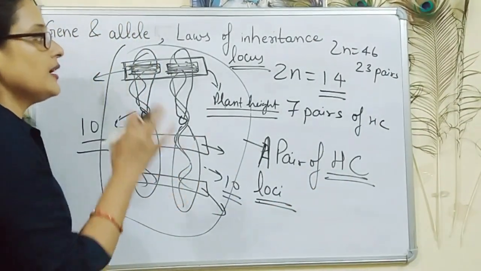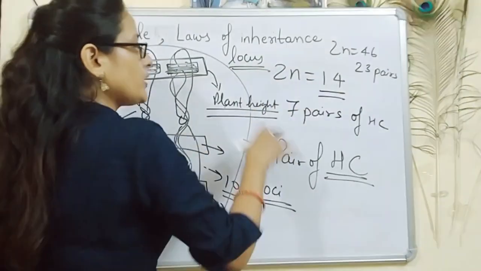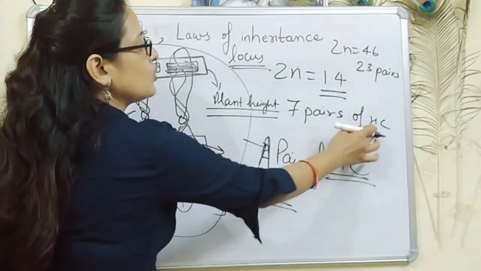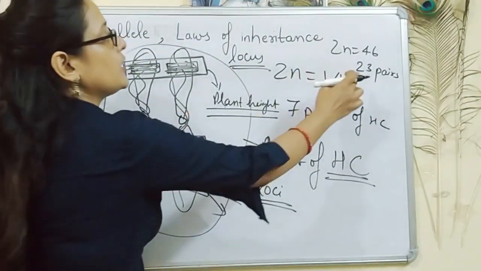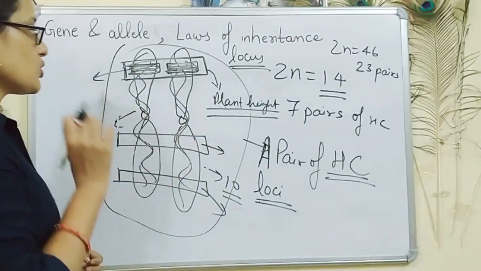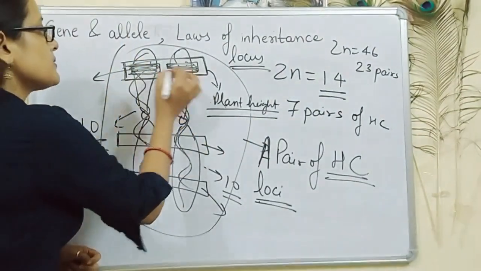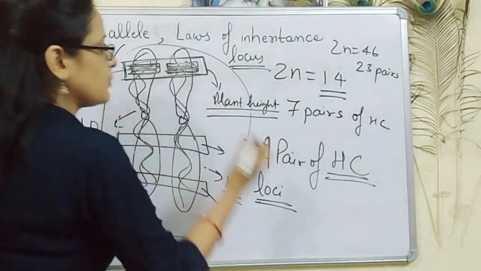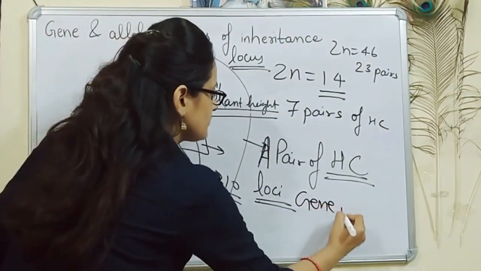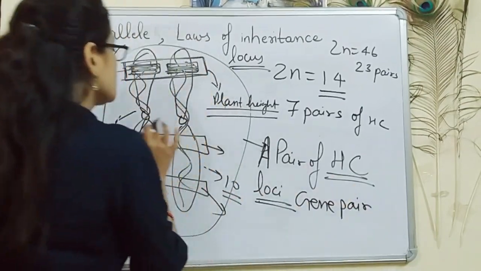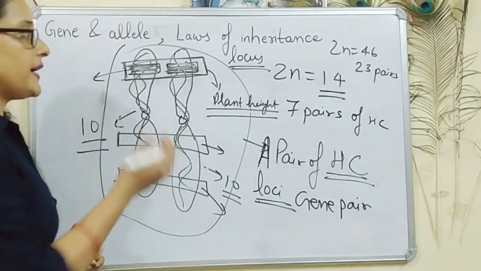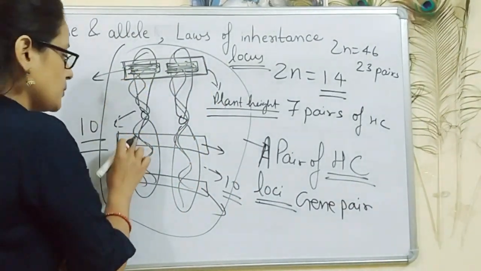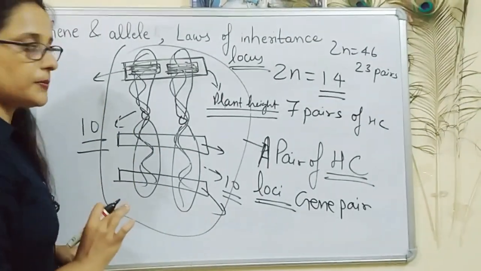This is a pair. So 2n is equal to 14 means there are 7 pairs of homologous chromosomes. Like we have 23 pairs of homologous chromosomes. Now as these both are genes, this is a gene pair. So suppose these both are gene pair. So homologous chromosomes have gene pairs. This is one gene pair. Suppose this is second gene pair. This is third gene pair.